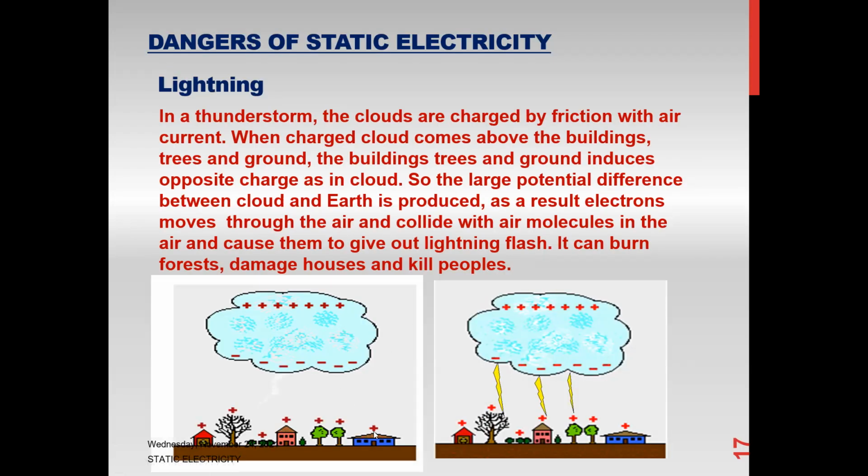Is the concept of lightning clear? Does anyone have a doubt or a question up to this point? That is why there is lightning or a flash and why it is likely to hit objects which are tall. The friction between the air and the cloud charges the air, and when the electrons in the air particles move, they produce a flash or lightning, and it will likely strike tall buildings or trees.